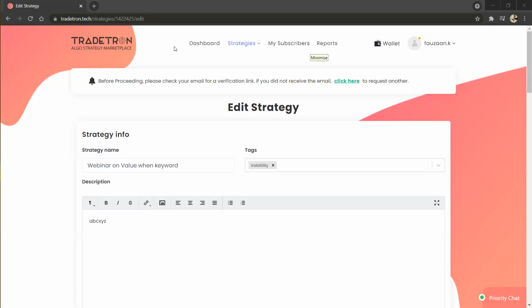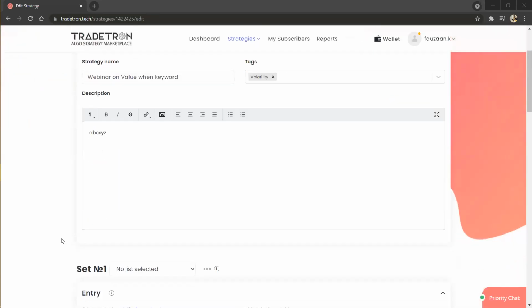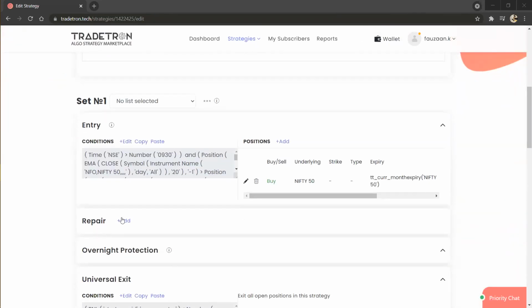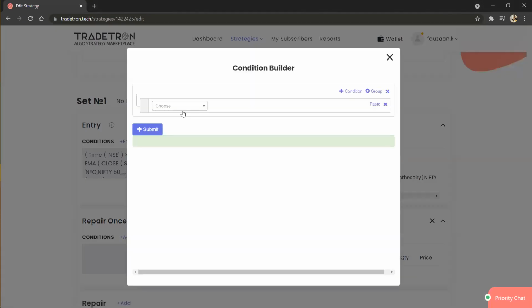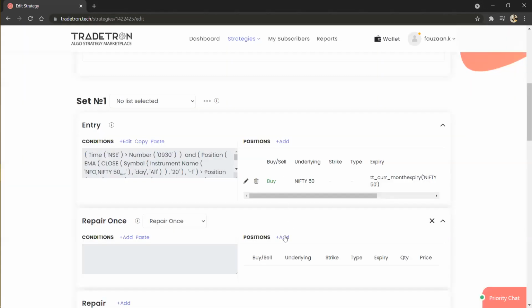I will just give you a brief idea because your strategy is quite complex. It might take more time. So for understanding, I'm just giving you an idea how to create it. Suppose this repair is executing your sell leg, the exit leg. What you can do here is just select the traded instrument keyword. Here the position itself you can use.